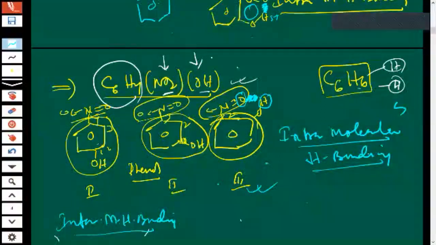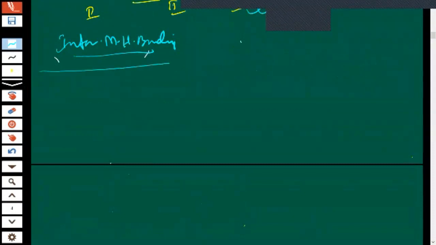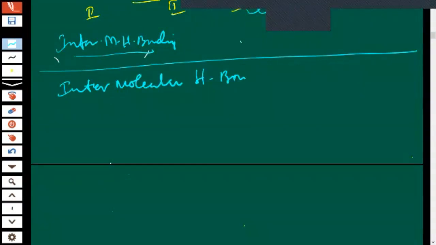Shall I move forward? Keep on telling me when you have completed the written work. See, I will give you some molecules. You have to find out where hydrogen bonding can take place, especially intermolecular hydrogen bonding. Inter means between two molecules, not in the same molecule. So I will give you some molecules and tell me where intermolecular bonding can take place.